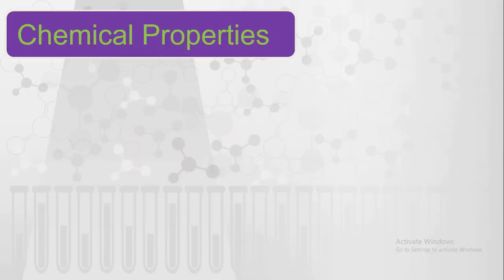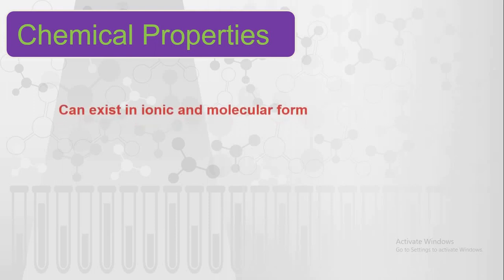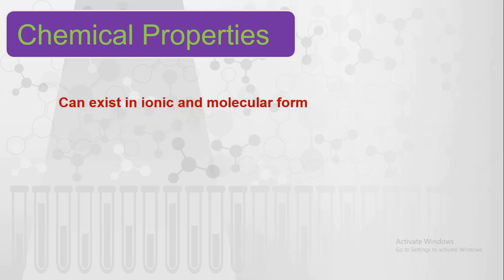Then chemical properties. It can exist in ionic and molecular form. If you consider the ionic form, there are three different types: positive, negative, and the third one, not an ion, that is a radical. Positive hydrogen is called a proton. Negatively charged hydrogen is called hydride, and obviously hydrogen with one unpaired electron is called a hydrogen radical.